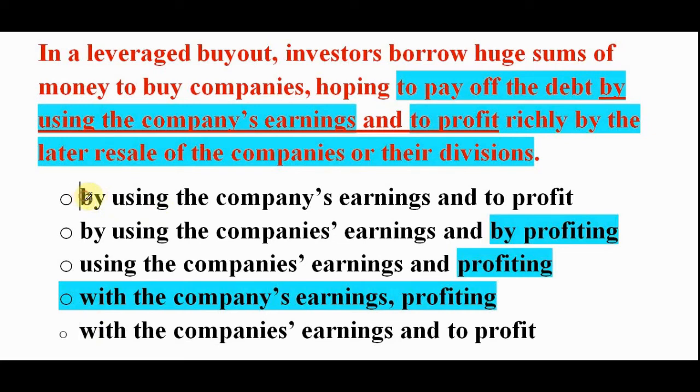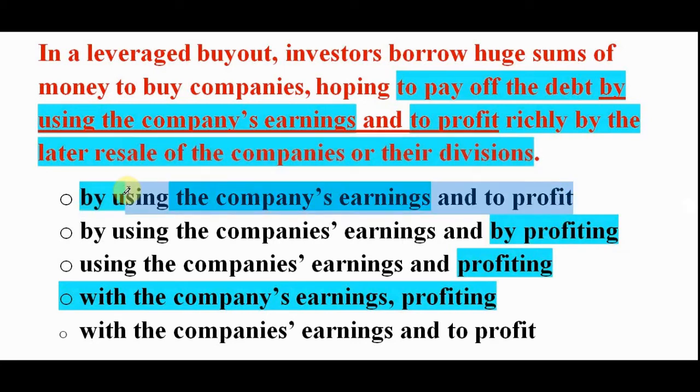Here in option A, by using company's earnings, the same sentence can be written with company's earnings. So using is an exaggeration, it is wordy, so we can eliminate option A. E remains the best option. Remember, the best option should fulfill three parameters: one, intended meaning; second, based on formal writing grammar; and third, it should be concise, and that is E. So option E is the best option.